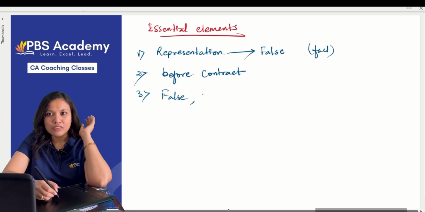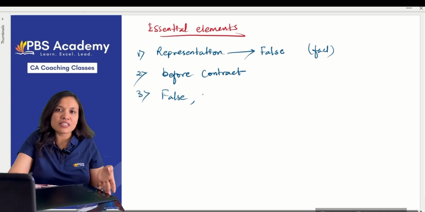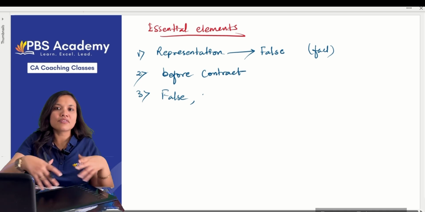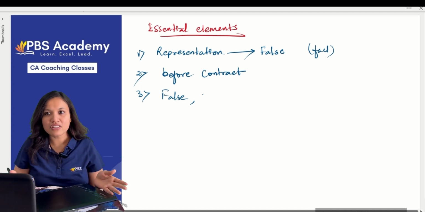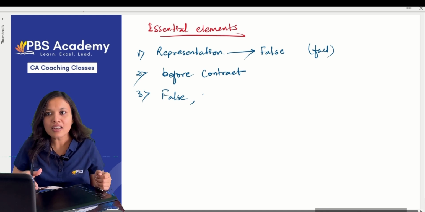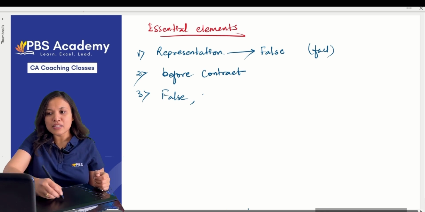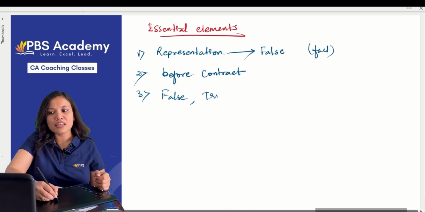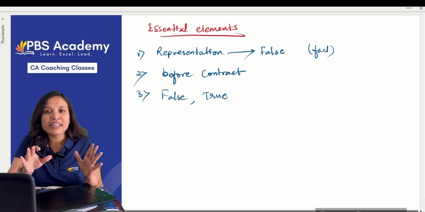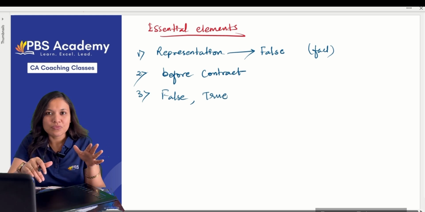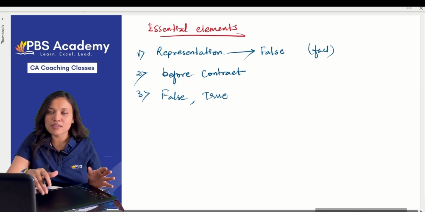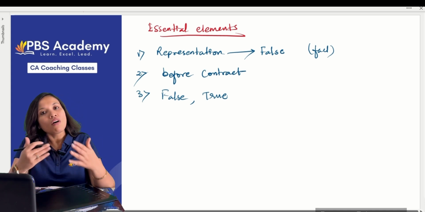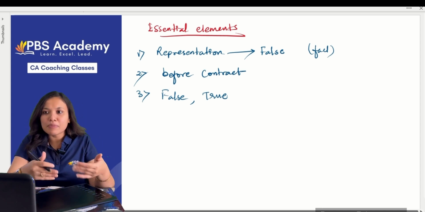You have not studied, you don't know anything about this product, but you said it has these features, when actually it is not true. Representations are made carelessly and negligently, without believing them to be true; you don't know, but still you have made them.